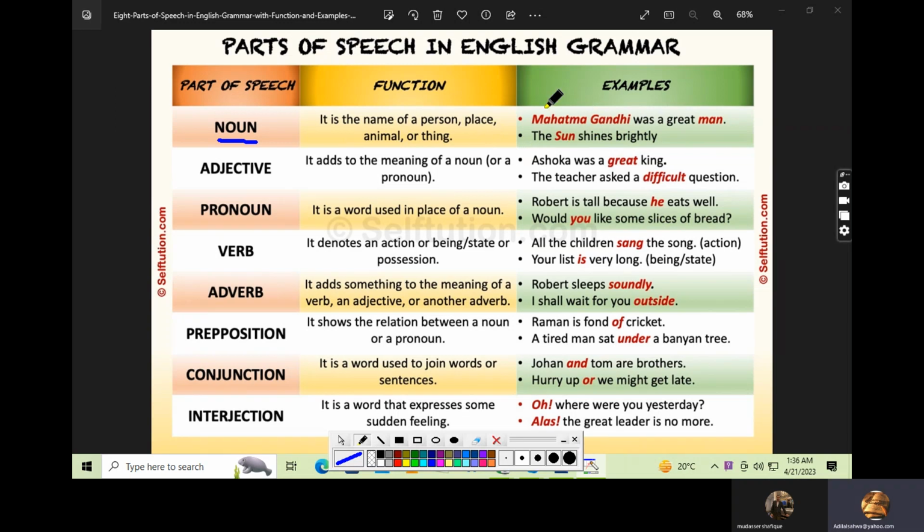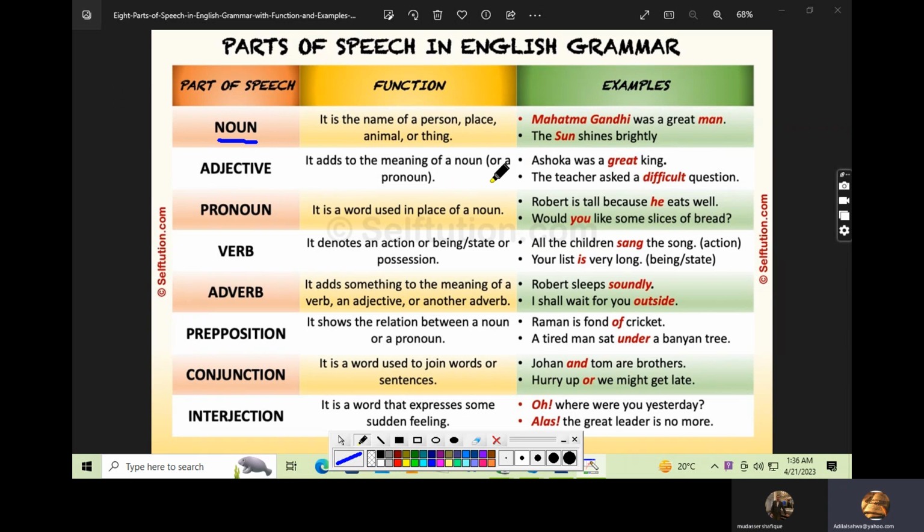Let's suppose I want you to say any sentence which includes a noun. Say any sentence. LeBron James is a great basketball player. Wonderful. Very well said.